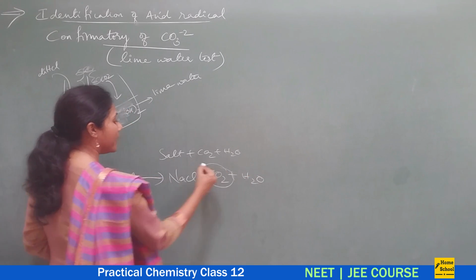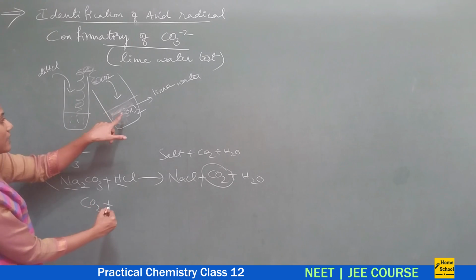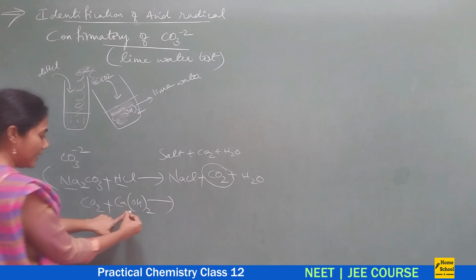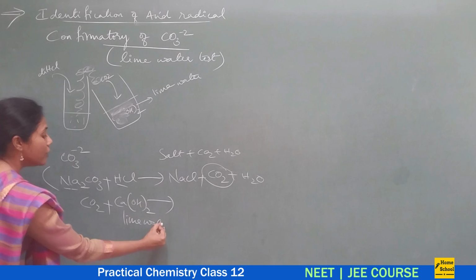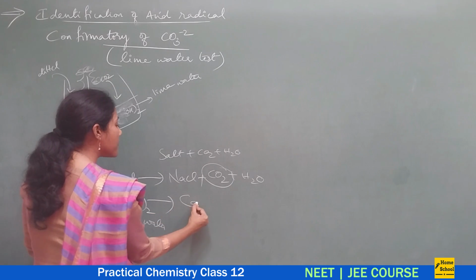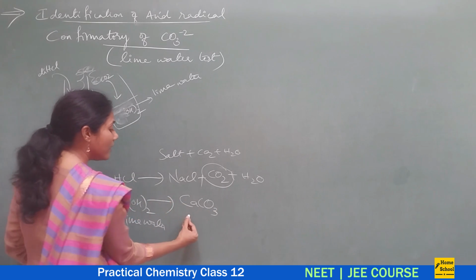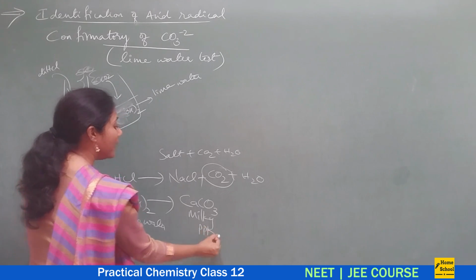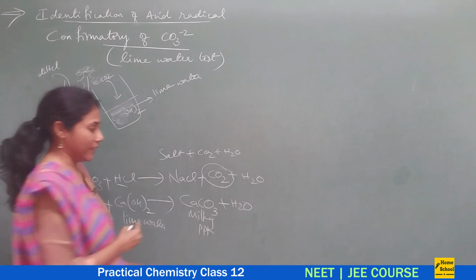So this carbon dioxide has come out. You pass it to lime water, that is calcium hydroxide solution, which is colorless. This is called lime water. The moment you pass carbon dioxide to lime water, you would observe the formation of calcium carbonate, which is white in color. The milky precipitate is nothing but calcium carbonate. Along with that, you would get water.